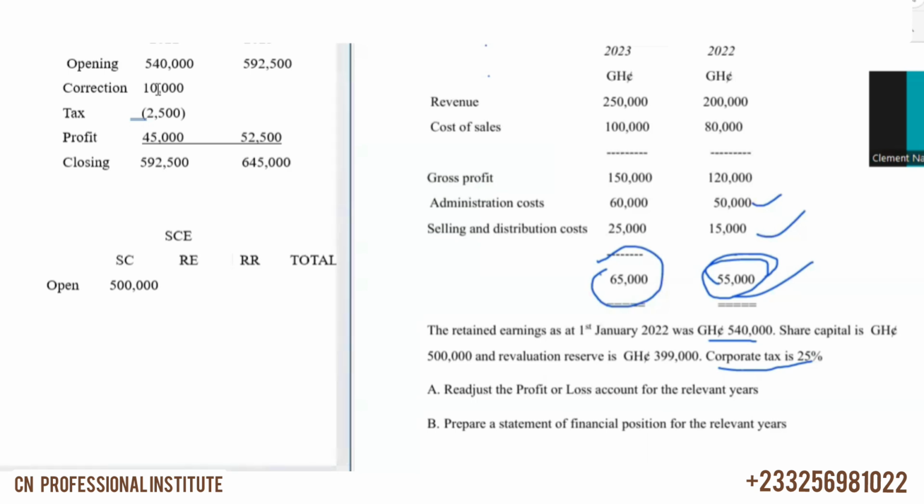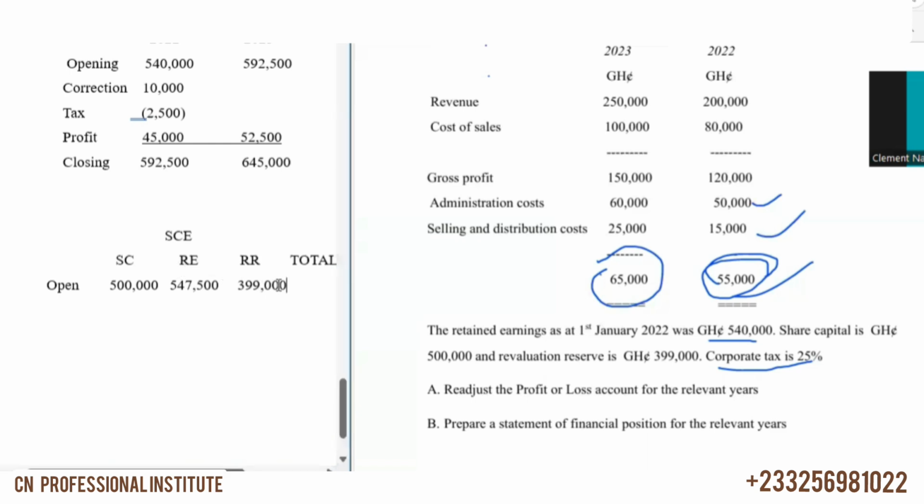So we have to add 540 plus 10 minus 2,500, and that will give us the opening figure, which is 547,500. So this is the opening. Revaluation reserve in the question is 399,000. Those ones are not affected. It's in the question.